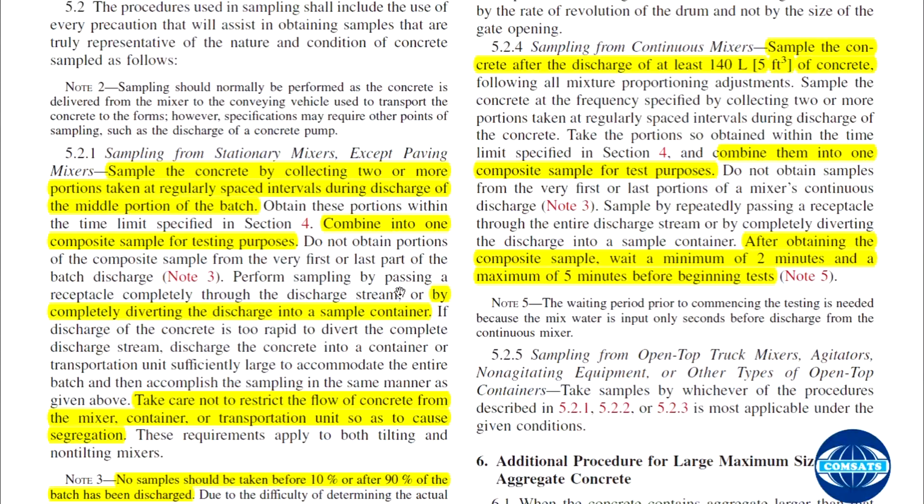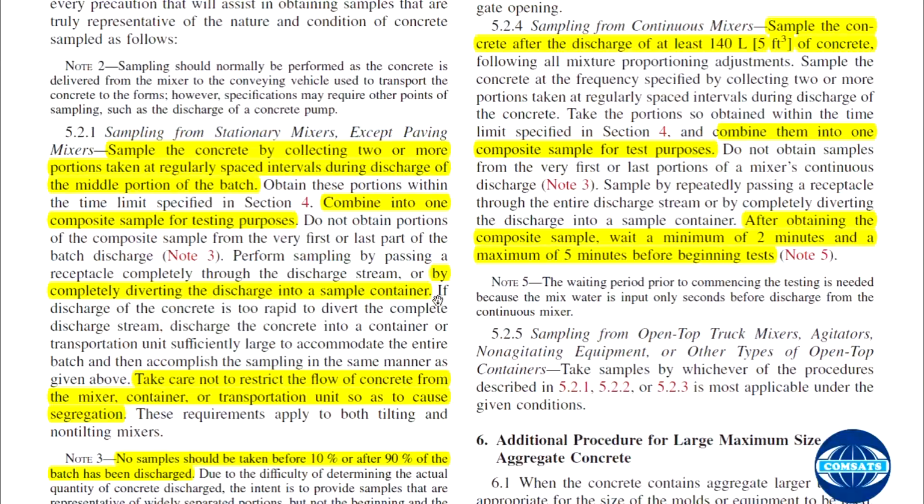Perform sampling by passing a receptacle completely through the discharge stream, or by completely diverting the discharge into the sampling container. How are you going to take the sample from the stationary mixer? Either you should completely divert the discharge to the sampling container, or you should bring the mold in front of the discharging stationary mixer.